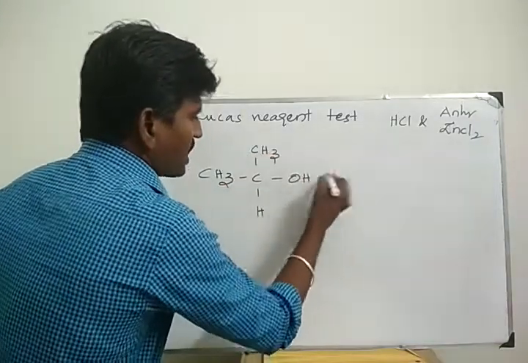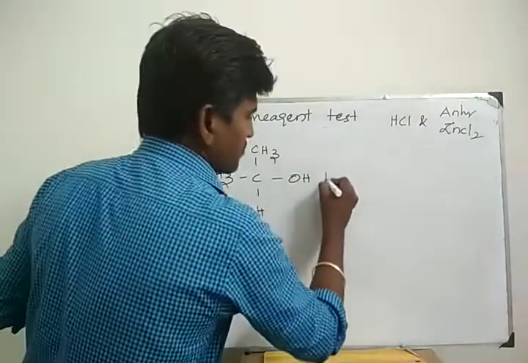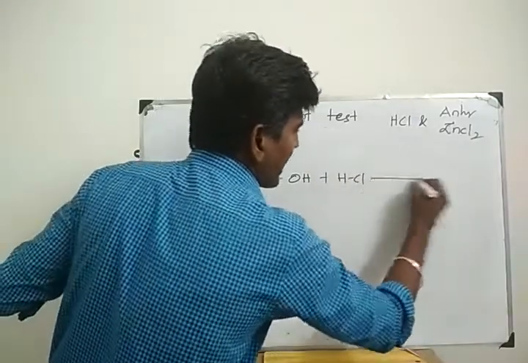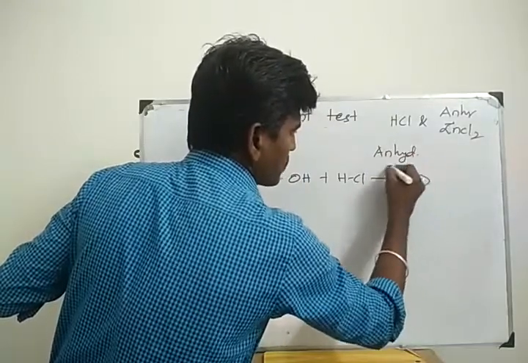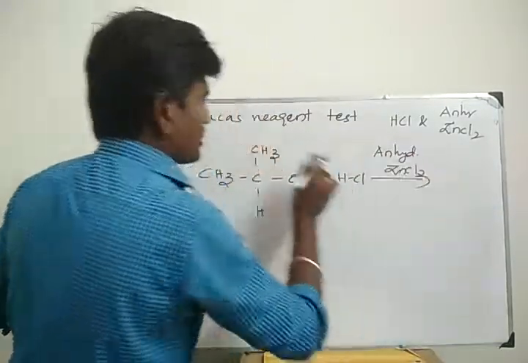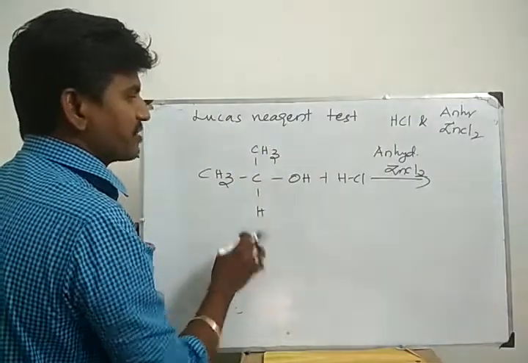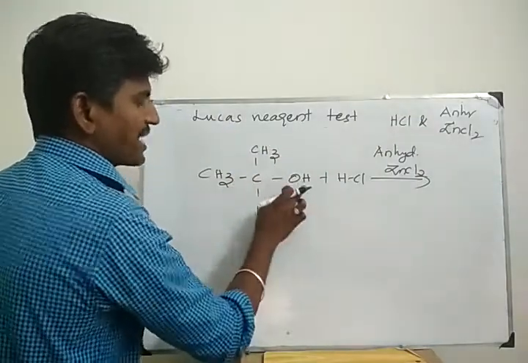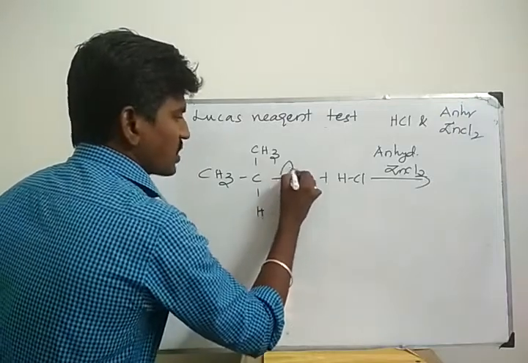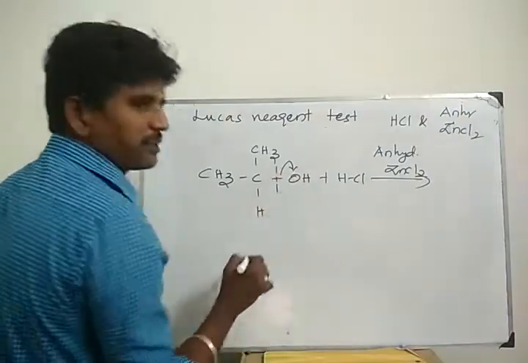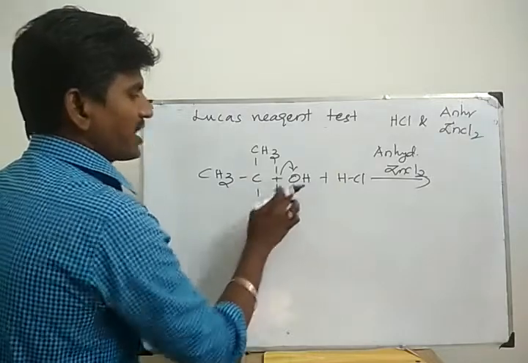This is secondary alcohol with Lucas reagent, a mixture of hydrogen chloride and anhydrous zinc chloride. This one is an example for bond break in between carbon and oxygen. Compare carbon and hydroxyl group. Which one is more electronegative? Hydroxyl group. So hydroxyl group takes one pair of electrons. Here bond break. C plus, OH minus.